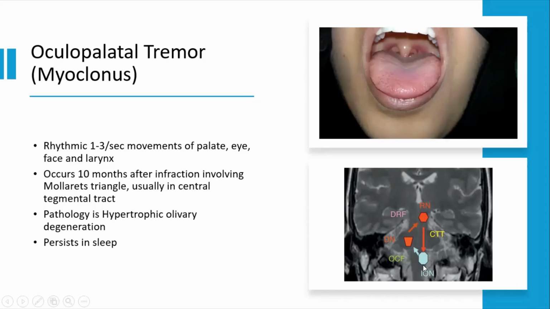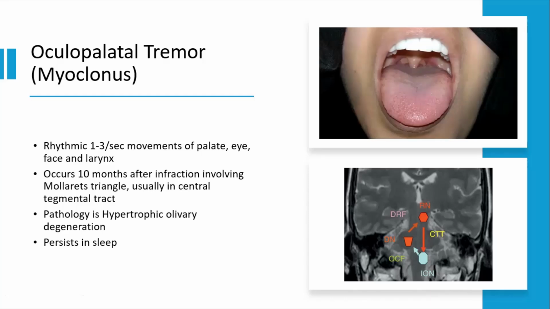Inhibition to the inferior olivary nucleus is lost, so you have overactivity of this. Then you'll have all these hyperkinetic movements, which are also present in sleep. So these patients will have a pathology in the inferior olivary nucleus. You have a hypertrophy of the inferior olivary nucleus.